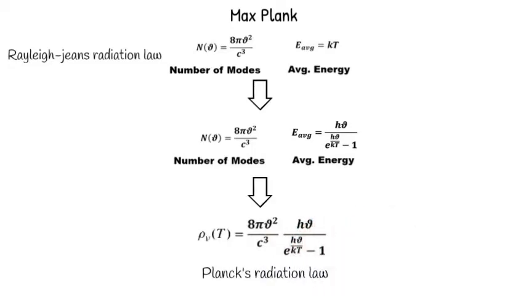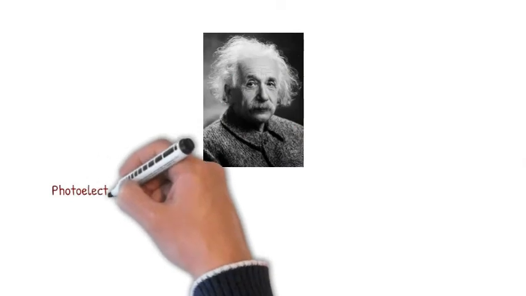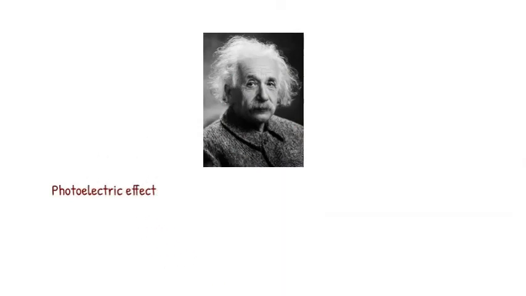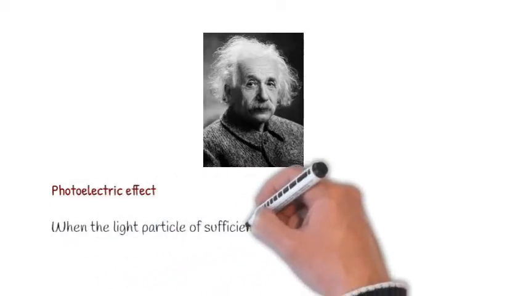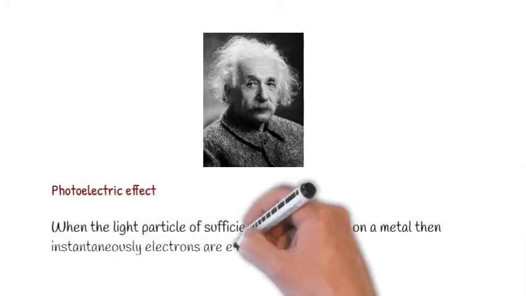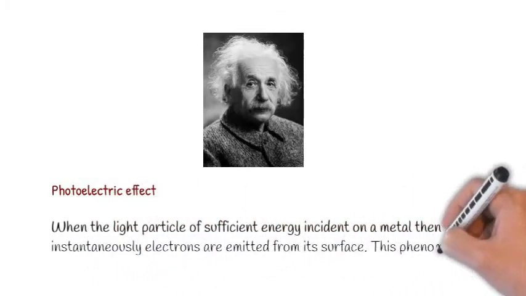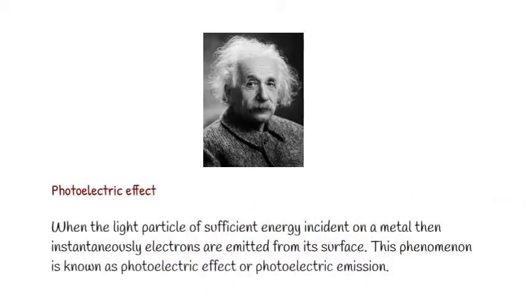Albert Einstein received a Nobel Prize for an effect called the photoelectric effect. This effect is when a light particle of sufficient energy is incident on a metal, then instantaneously electrons are emitted from its surface in vacuum. This phenomenon is known as photoelectric effect or photoelectric emission. Now let us see how the photoelectric effect is demonstrated by an experimental setup.